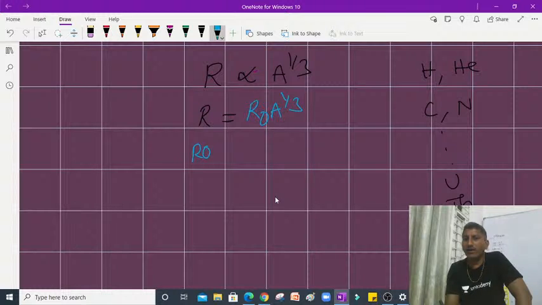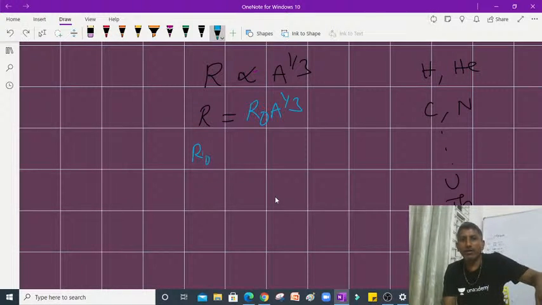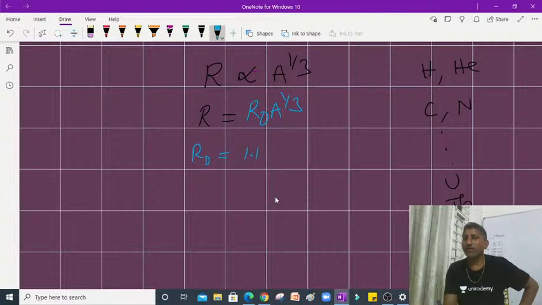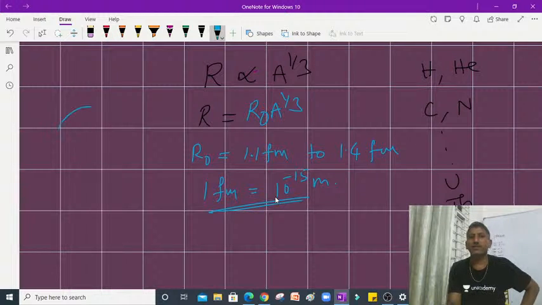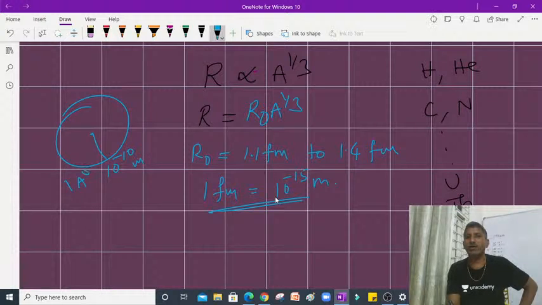The R naught value is not a fixed one. R naught has a value from 1.1 Fermi to 1.4 Fermi. As we know, 1 Fermi is 10 power minus 15 meters, students, a very short distance. Here is the atom and here is the nucleus. The atomic radius is in the order of 10 power minus 10 meters, which means 1 angstrom, whereas the nucleus radius is in the order of 10 power minus 15 meters only, which means 1 Fermi.